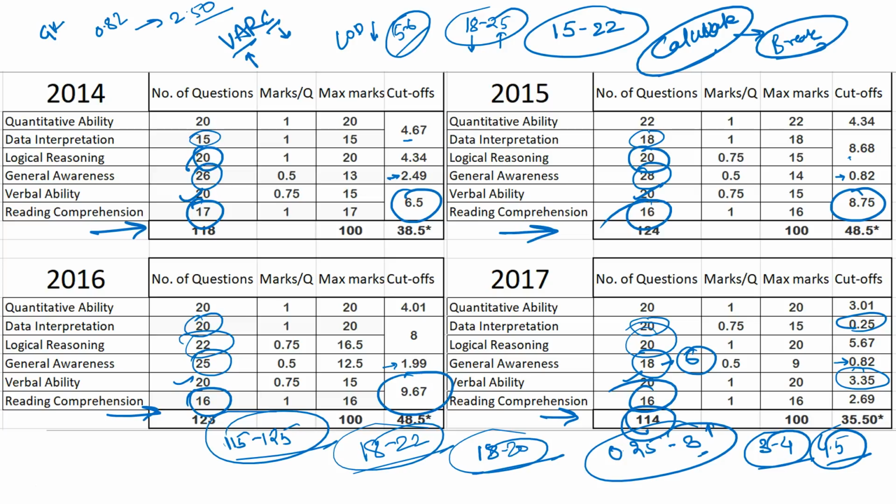Now, why do I say this? This is just to help you guys. There is nothing hard and fast as such, but if you do it, it will help you. For example, if I were you, I would check how the 2014 paper was and what its cutoff was. Then when I see the 2018 IIFT, if it matches and is on the same level, there may be a chance that you will have the same cutoff to follow, maybe plus or minus 1 or 2 marks. It gives you a good idea that the level of difficulty is like 2015 or like 2016, so I have to put a brake on my attempts. I should not be attempting a lot, or attempting way below.